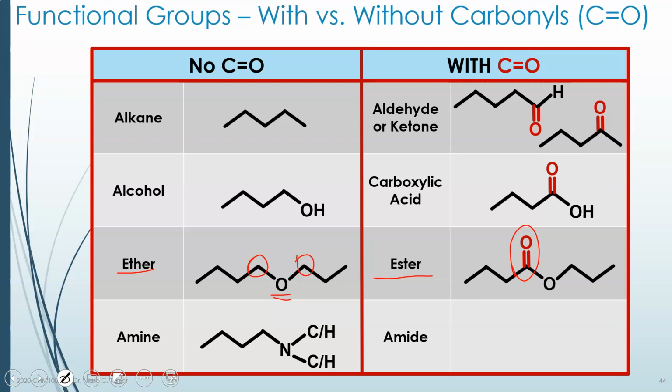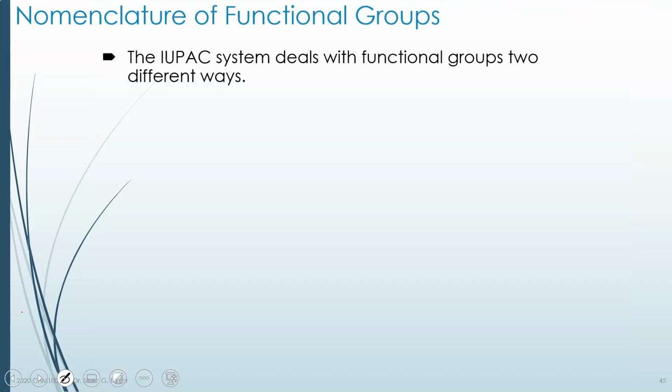And amine, as I mentioned, it's a nitrogen with either carbons or hydrogens attached. Here I have a carbon, but I could have had a nitrogen. As long as there's at least 1 carbon on the nitrogen, that's an amine. But the second I put a carbonyl, it's no longer an amine. It's an amide, amide. Any one of those is the correct pronunciation. So make sure you understand this chart here and get comfortable with the ones with and without carbonyls.